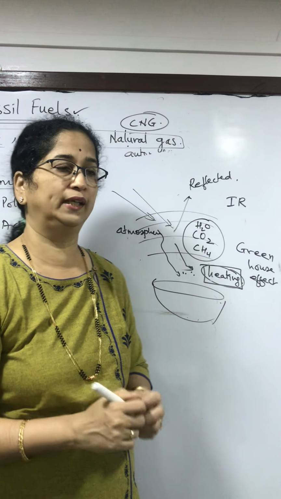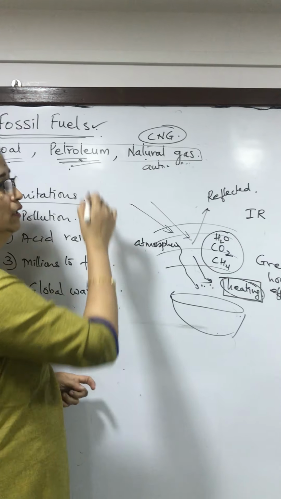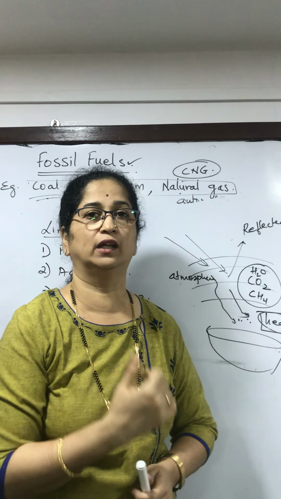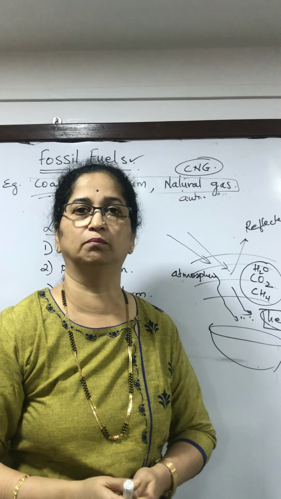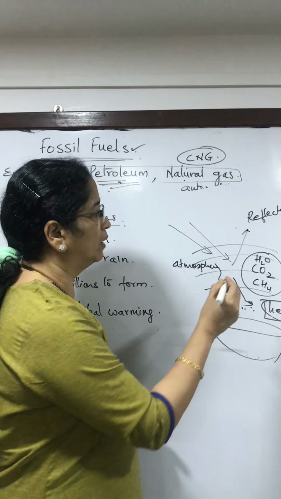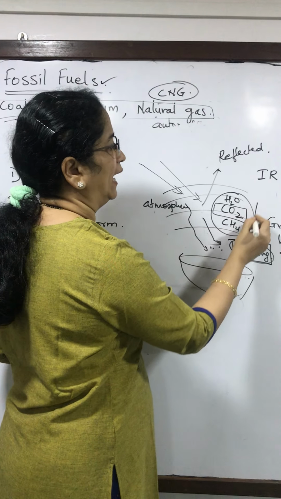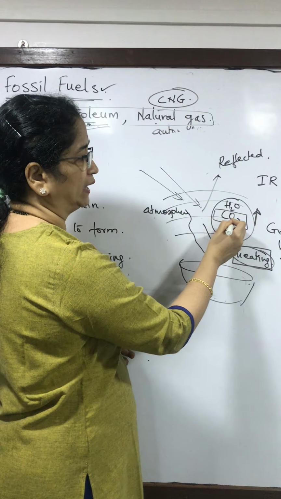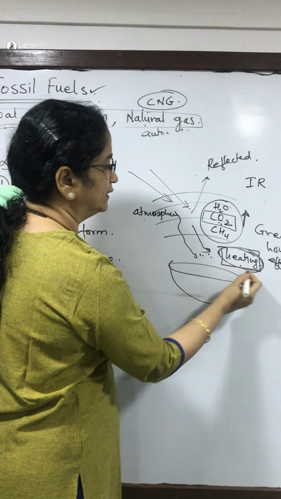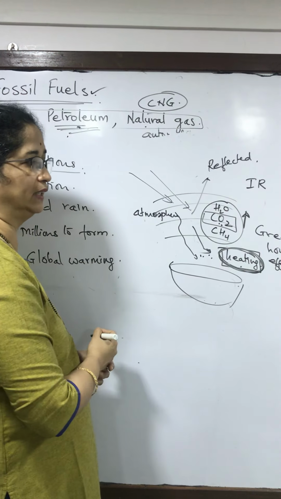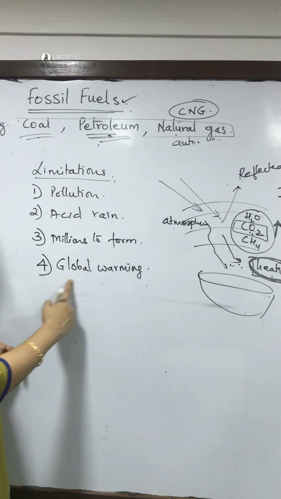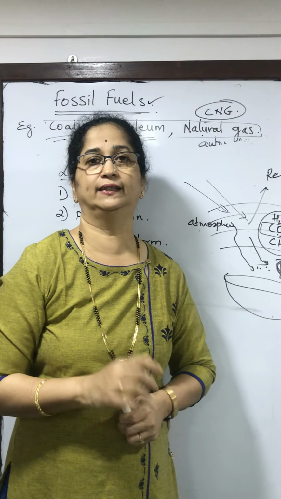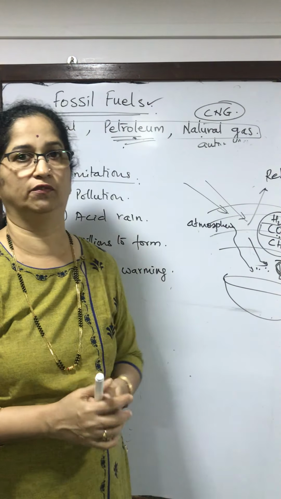Now what has happened is we are using these fossil fuels on a large scale. We are using so many automobiles. Automobile exhausts are throwing out carbon dioxide, which is a product of combustion of fossil fuel. So the amount of this carbon dioxide has increased. And this increase in carbon dioxide has in turn increased the heat that is getting trapped inside the Earth, and that is what is called global warming. Now global warming again is a product of burning of fossil fuels.